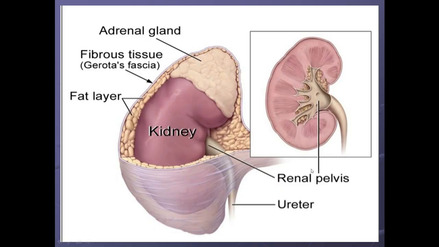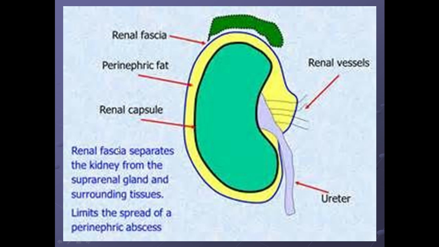So let's see. You can see over here, this is the kidney. Above that is the adrenal gland. Now the capsule is surrounding the kidney. Above that is the fibrous tissue, that is anteriorly the fascia of Gerota. Zuckerkandl is not shown in this slide. And this is the fat which is surrounding the kidney. We can see one more slide.